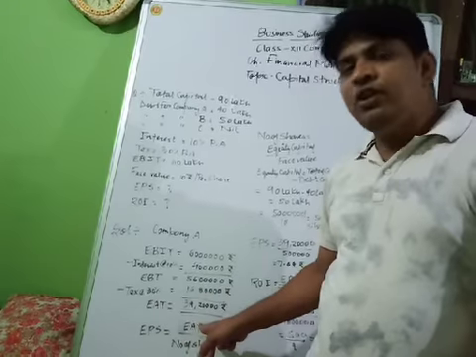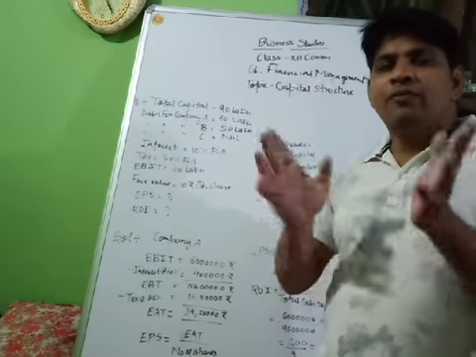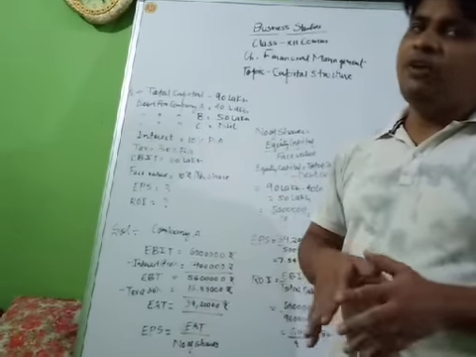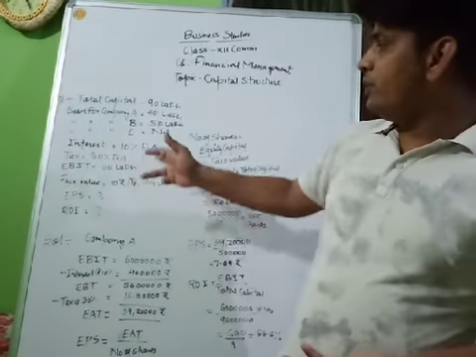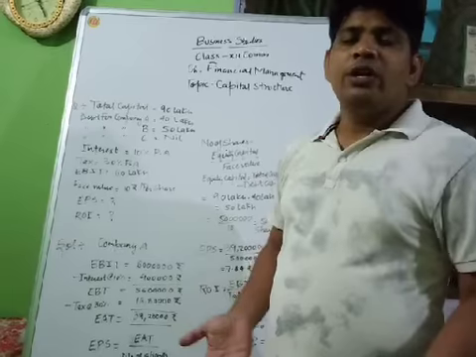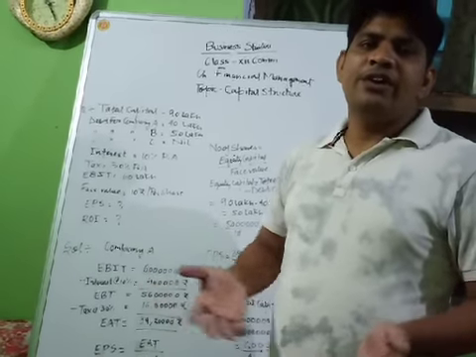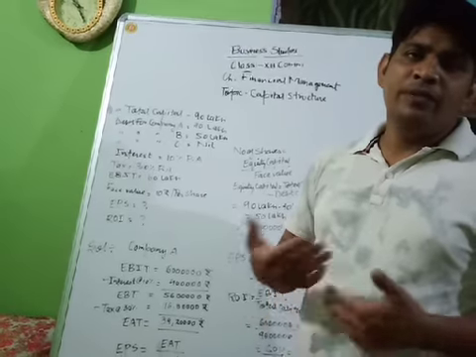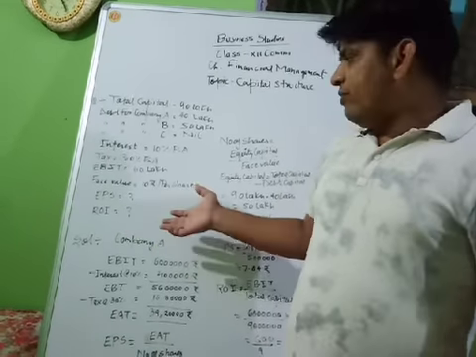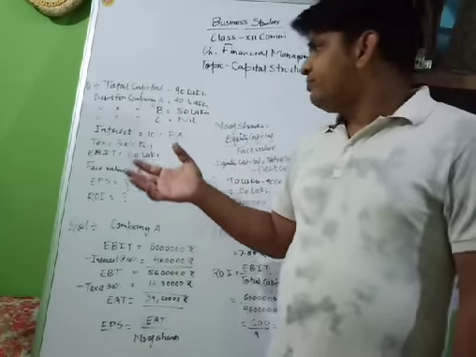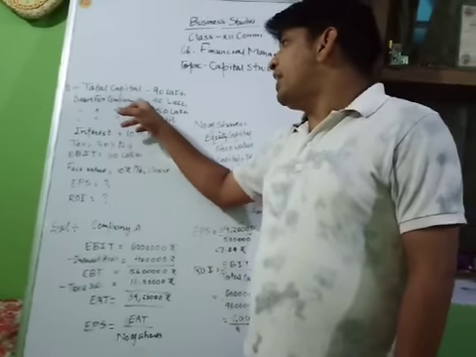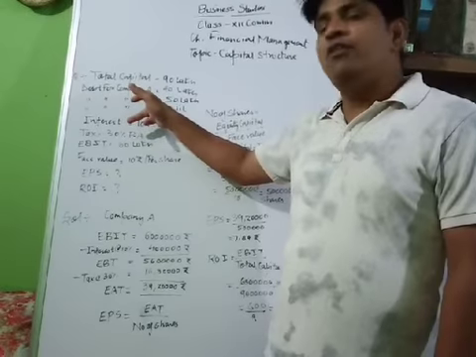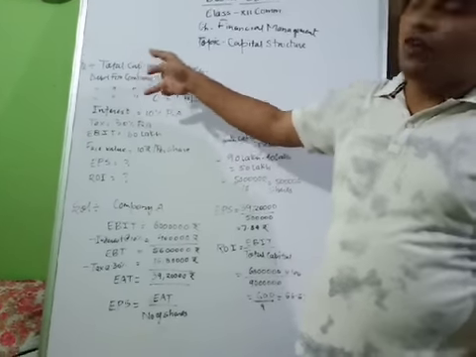Then EAT will be 52 lakh, because one thing is different. If debt is given, then we have to calculate the interest. If debt is not given, then we cannot deduct the interest from the EBIT or from EBT. So there is only one difference in company A, company B and company C. In company A we have to deduct the interest from 40 lakh.